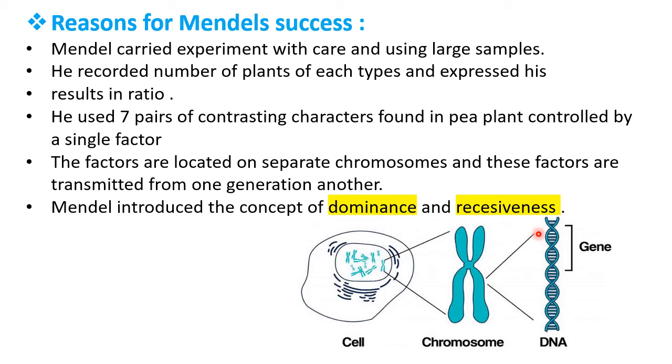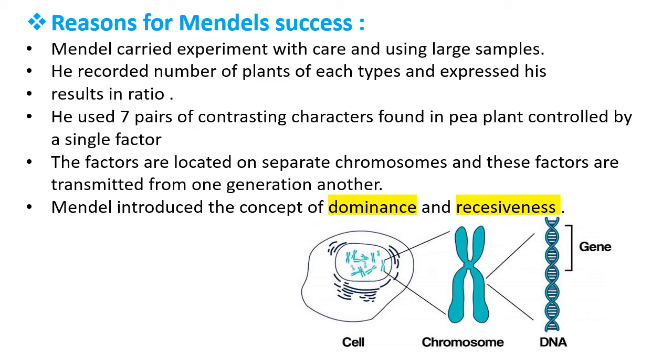In 11th science, you have studied the structure of DNA. On this DNA, the part on the upper side is called a gene. So a gene is a part or a segment of DNA, and it is present at a particular place on a chromosome.